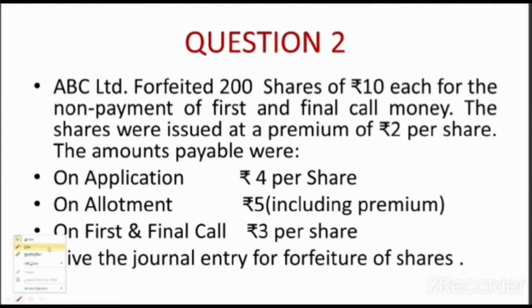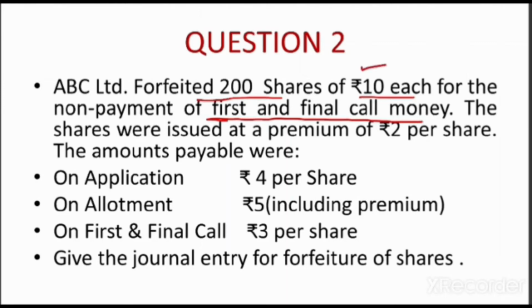ABC Limited forfeited 200 shares of rupees 10 each. Now how many shares have been forfeited? 200 shares, and the nominal value is rupees 10 each, for the non-payment of first and final call. Now the name of this call is first and final call. That means final call is also the first call. It is clubbed. So we have called the full amount.